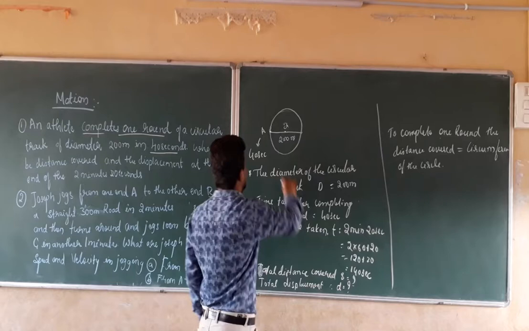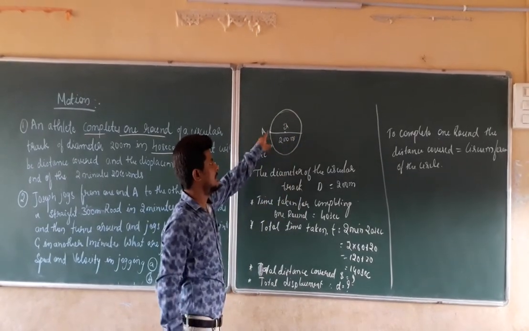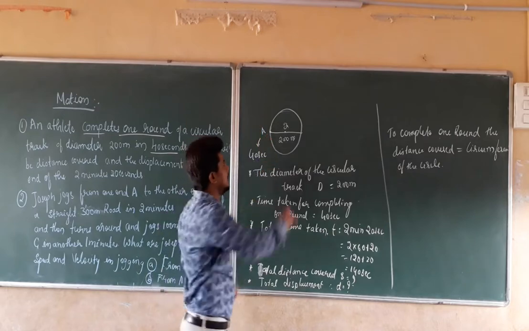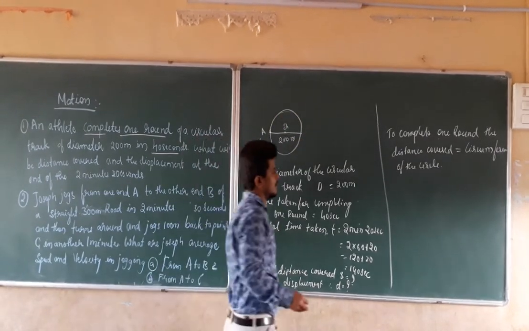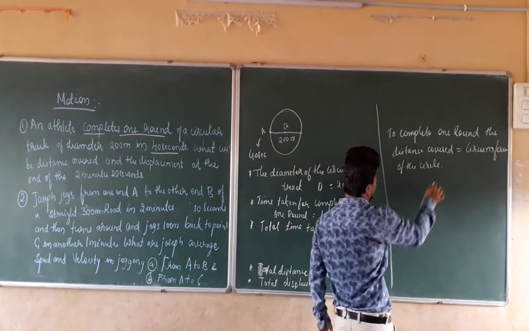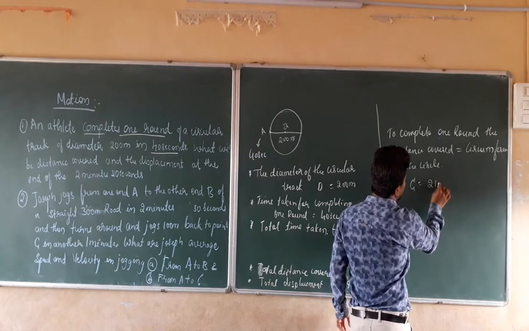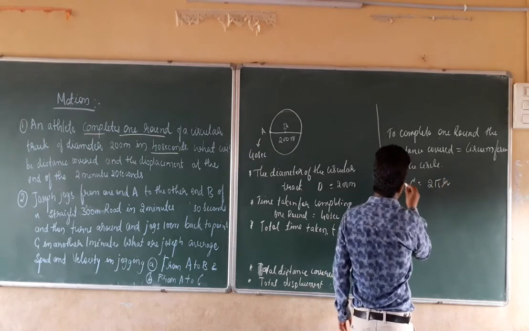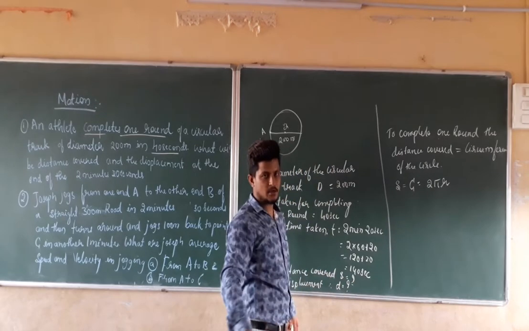If the athlete is traveling around the boundary of this circular track, the distance covered in one round is equal to the circumference of this circle. So the circumference of the circle C can be given as 2 pi r, that is equal to S.